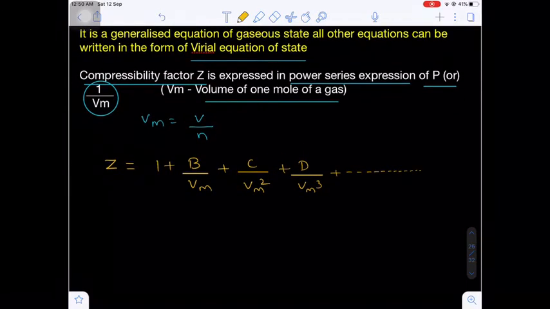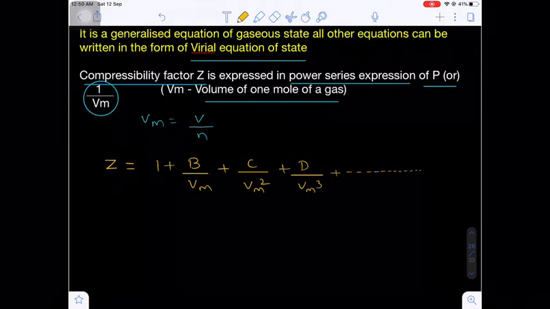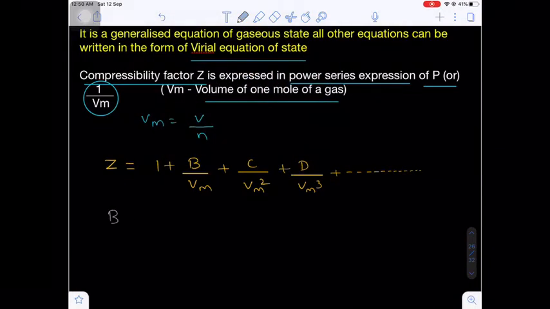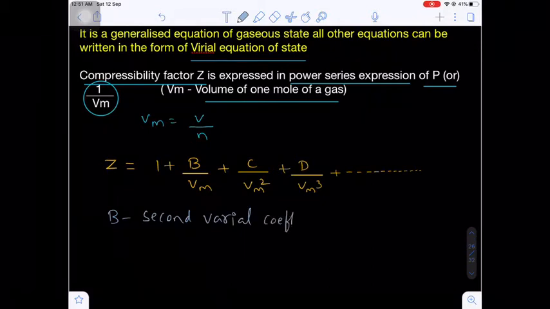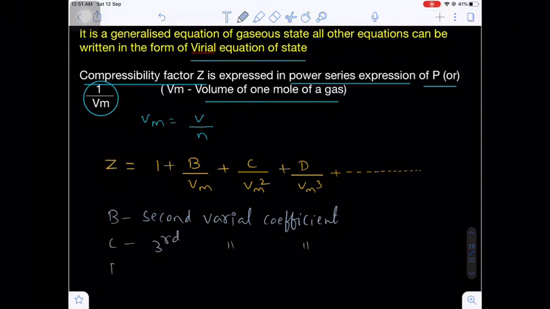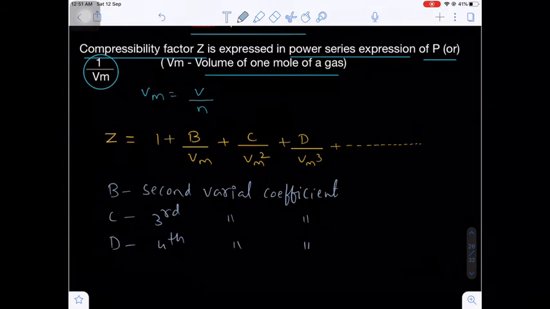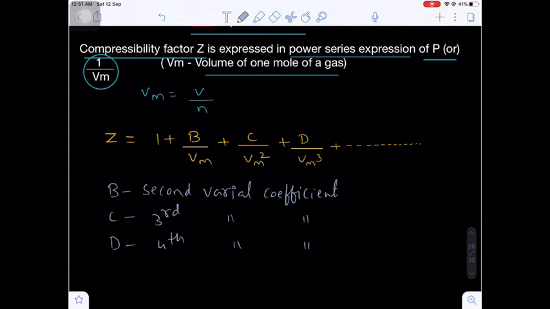In this expression, B, C, D are called virial coefficients. B corresponds to the second virial coefficient, C the third virial coefficient, and D the fourth virial coefficient. Are you getting my point?